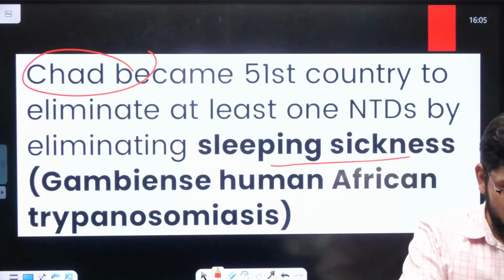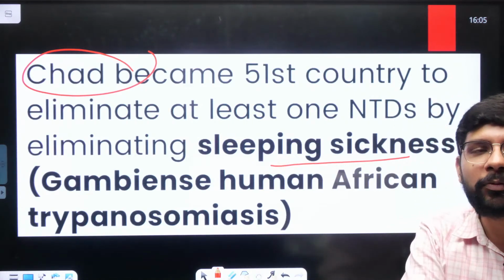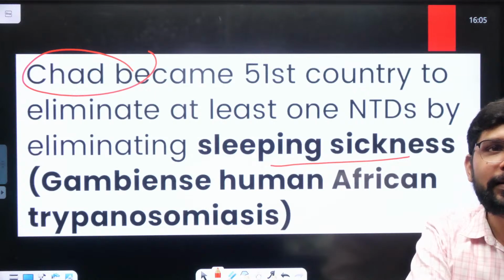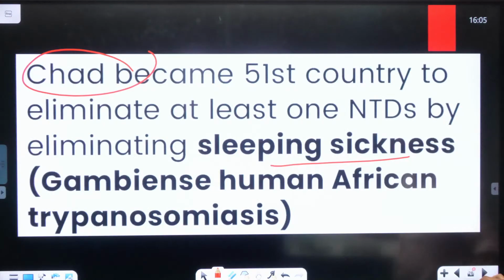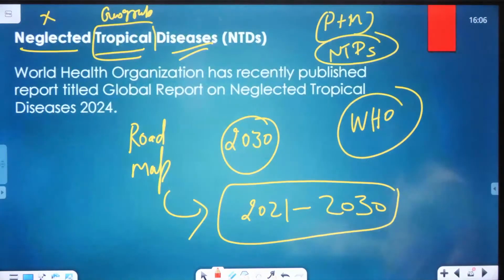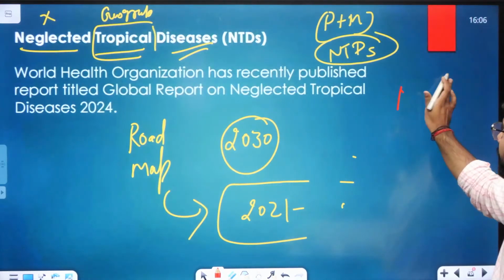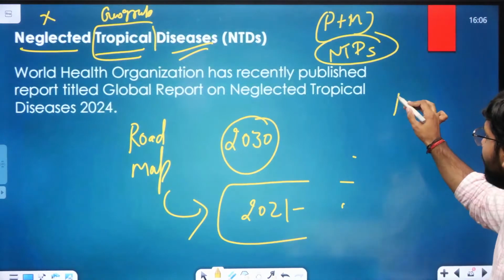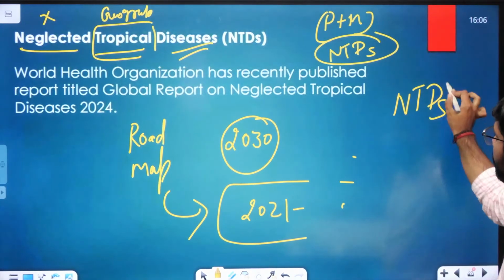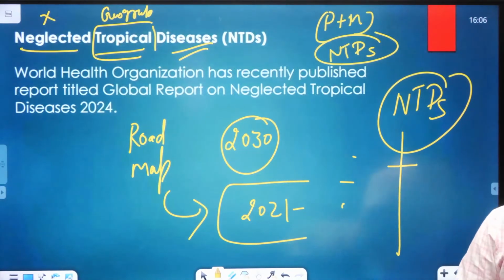Anyone of you can tell me, has India removed any of the NTDs from the country? इंडिया आज तक सक्सेसफुल हुआ है किसी भी नॉन ट्रॉपिकल डिजीज को निकालने के लिए? Is India ever successful to remove any of the diseases, कोई भी बताएगा? As you are reading the newspapers, let me check what you are reading. इंडिया ने कितने डिजीज आज तक एलिमिनेट किए? Anybody?